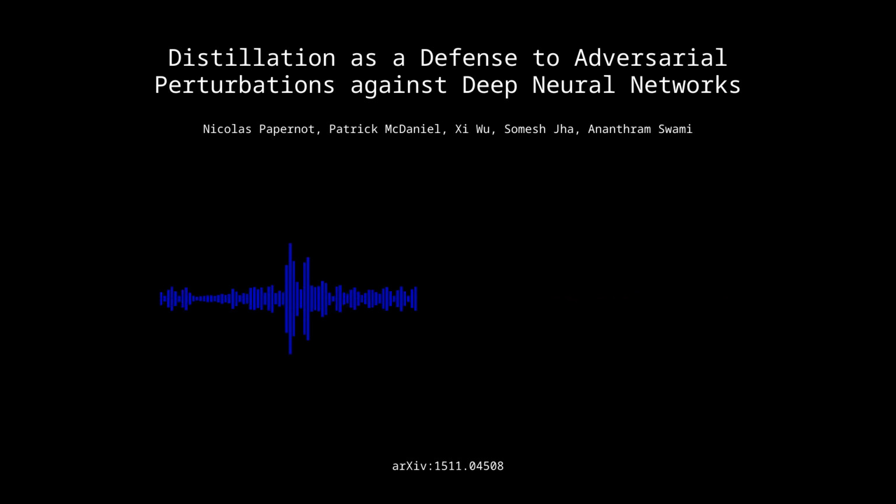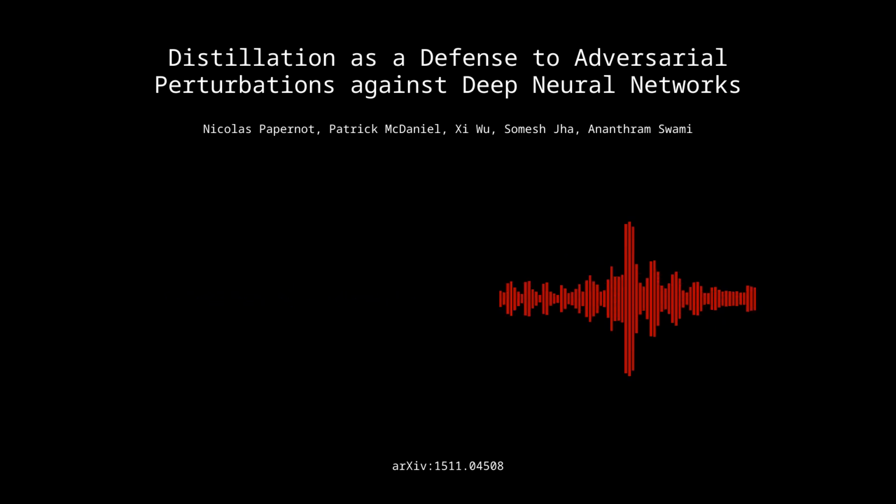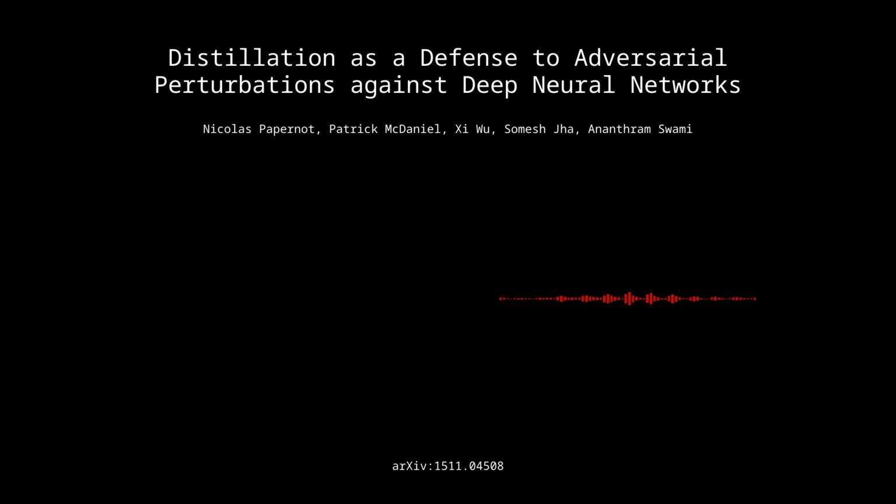It is. Now, the paper also touches on how defensive distillation affects the DNN's ability to generalize beyond the training data, right? Yeah, and this is a fascinating aspect. Okay. So they give this really interesting example using handwritten digit recognition. Yep. They argue that those soft labels, by encoding information about the structural similarities between different digits, can actually improve the network's ability to recognize new examples that it's never seen before. So it's not just about making the network more robust to attacks, but also potentially improving its overall ability to learn and generalize from the data.